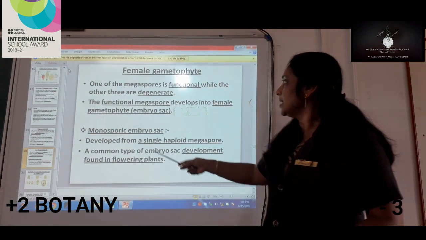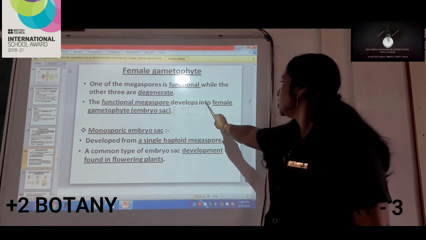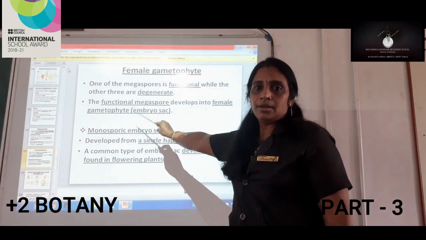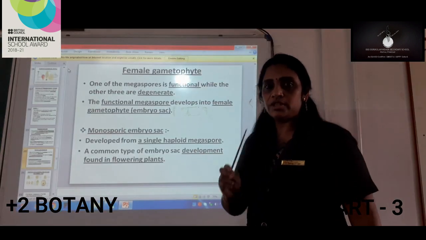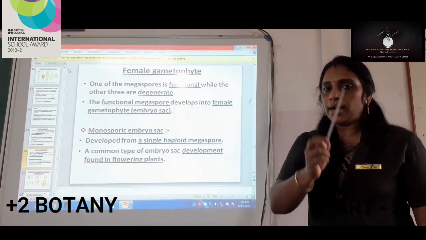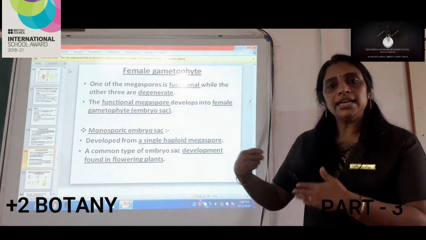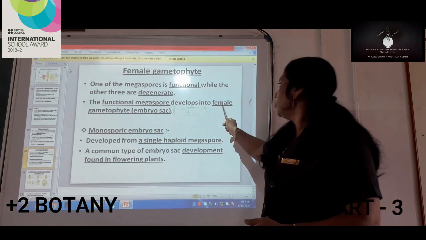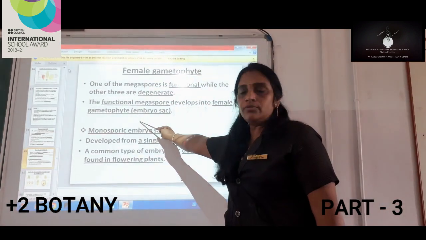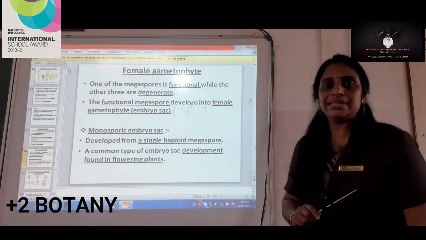So here again we can see the functional megaspore develops into the female gametophyte. Later on, this functional megaspore, which is one, will be moving into many divisions, and later on it will be forming a female gametophyte, which is called the embryo sac.